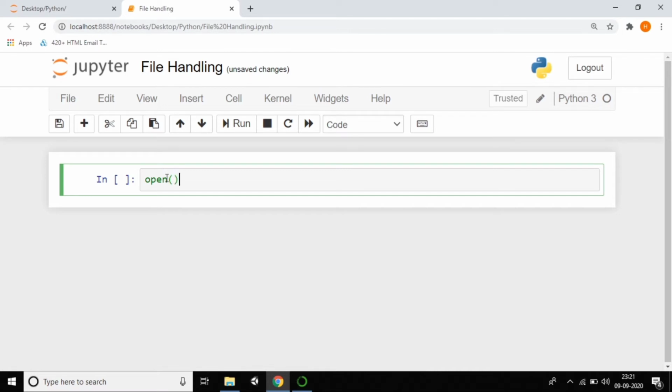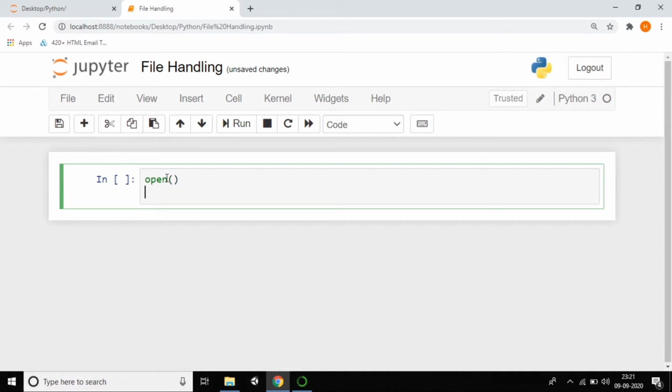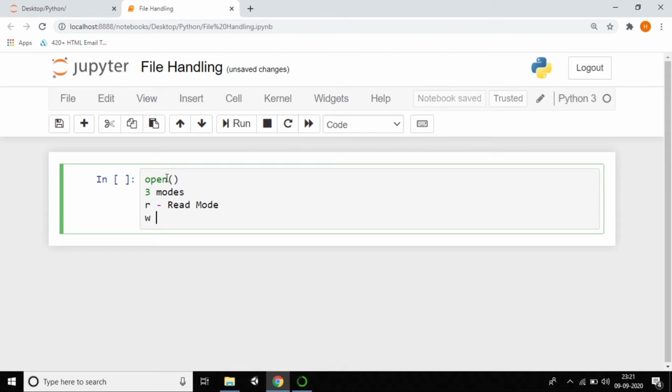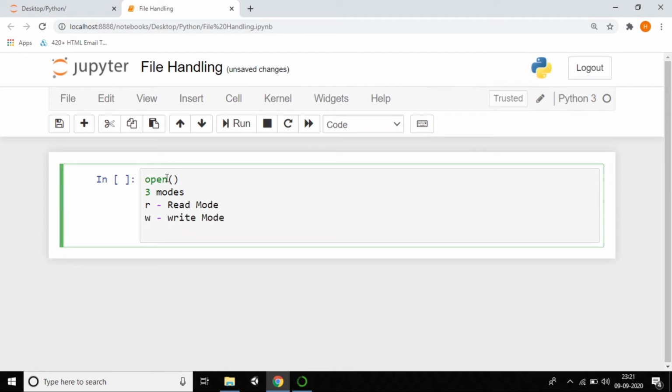By this function, in open we have three modes. The three modes are read mode, where R stands for read mode, W stands for write mode, and A stands for append mode. So we have three modes, and these three modes are very important.